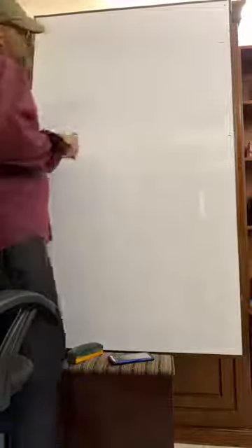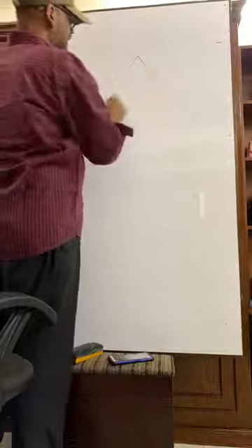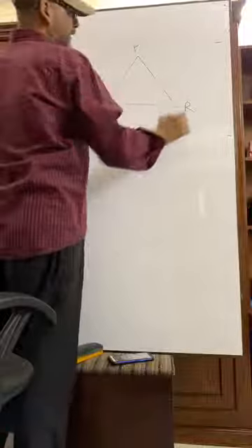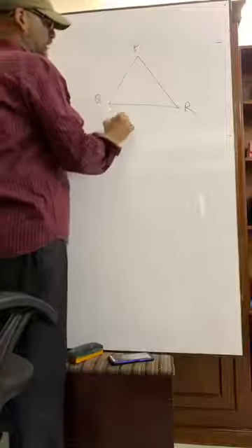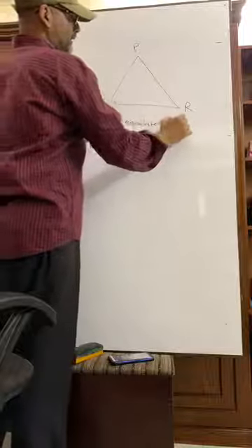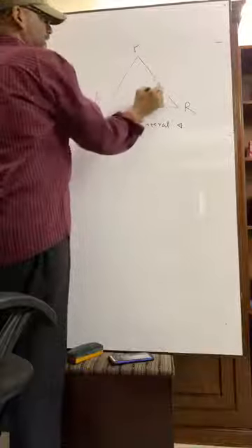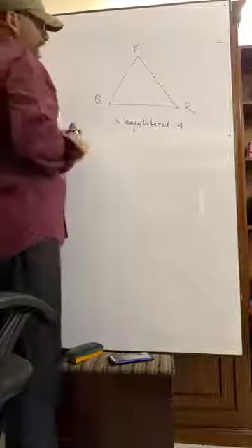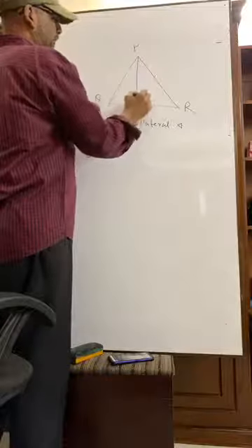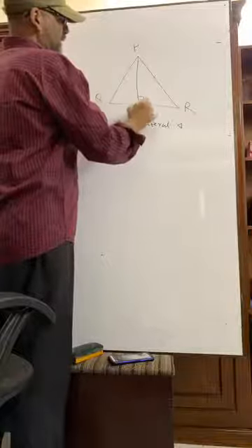Okay, suppose PQR is an equilateral triangle. You understand? That means all sides are equal. Now, if a perpendicular is drawn from here, we can name it PM.